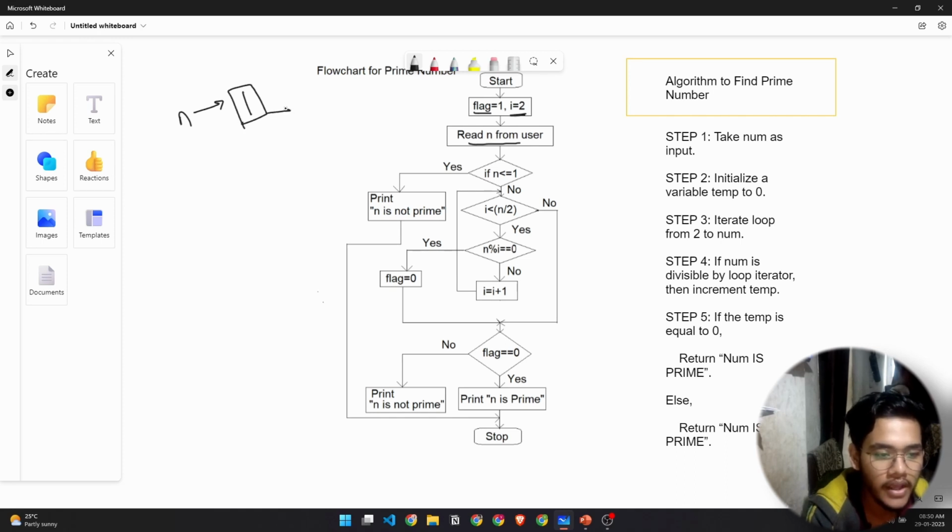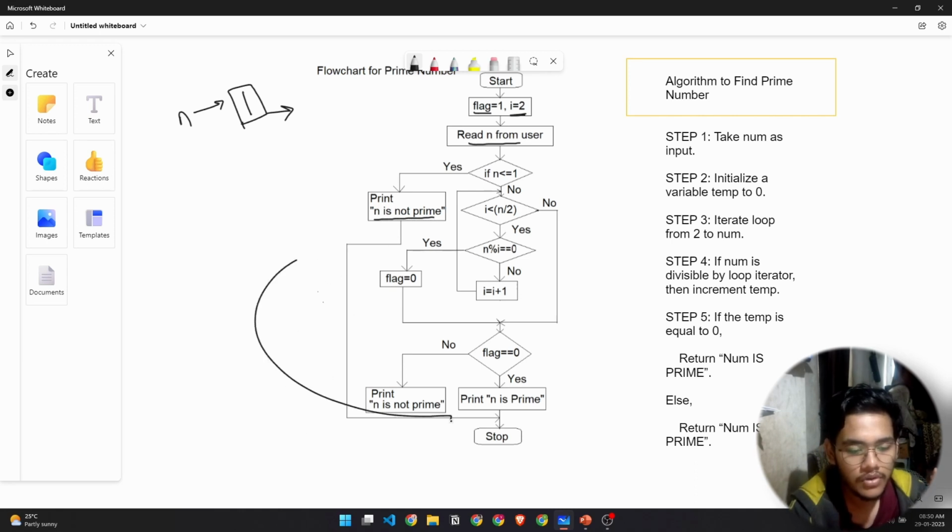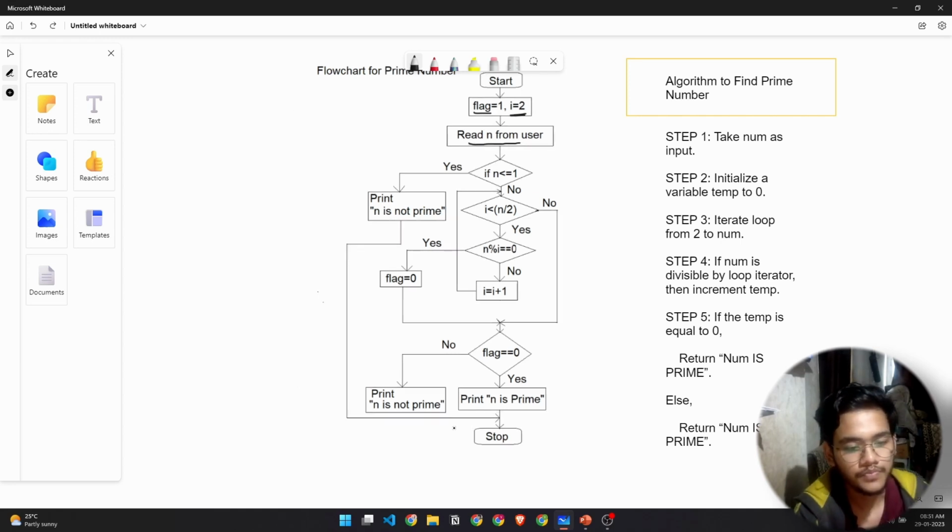So if n is 1, we can directly say, as you can see here, if the number is less than or equal to 1, if this is true, then we'll say that n is not prime, and we'll directly come to the stop. So that is an edge case that we have to consider.